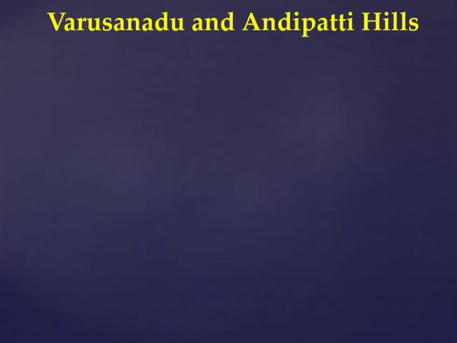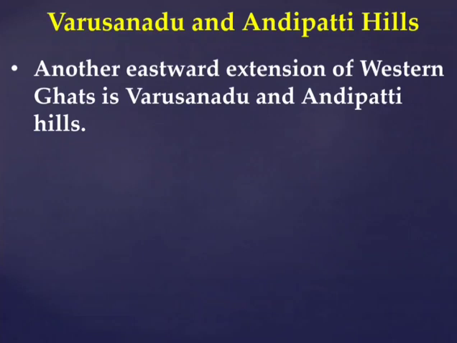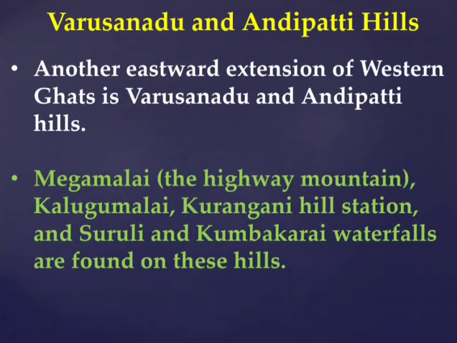Then we are going to see the Varusanadu and Andipatti Hills. Another eastward extension of the Western Ghats is the Varusanadu and Andipatti Hills. Meghamalai, the high wavy mountains, Kalugumalai, Kurangani hill stations, and Suruli and Kumbakarai waterfalls are located in the Varusanadu Hills. Srivilliputhur Grizzled Squirrel Wildlife Sanctuary is located on the southern slope of these hills in Virudhunagar district. The Vaigai River and its tributaries originate in this region.